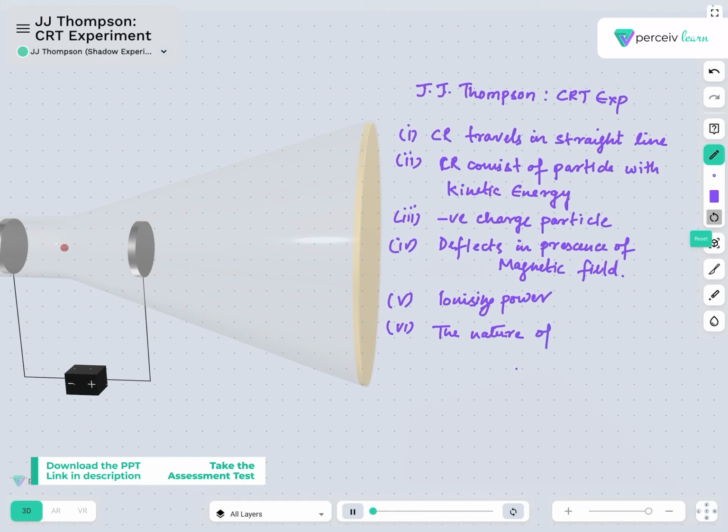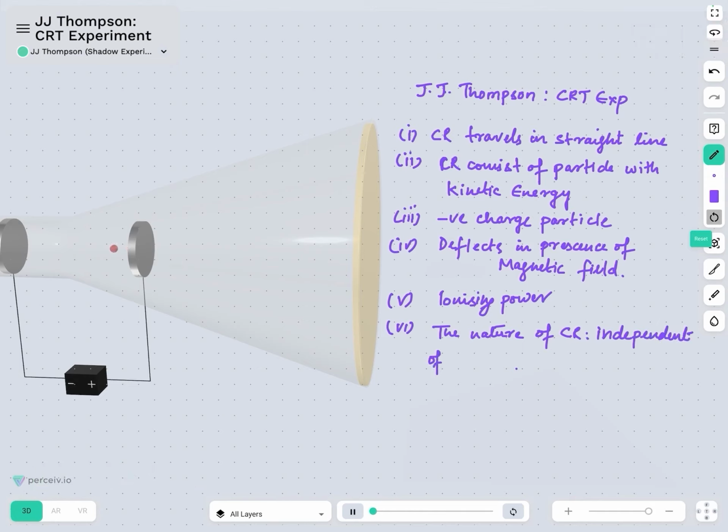The nature of cathode ray is independent of the material of the electrodes and the gas, so it is one of the basic constituents of matter.